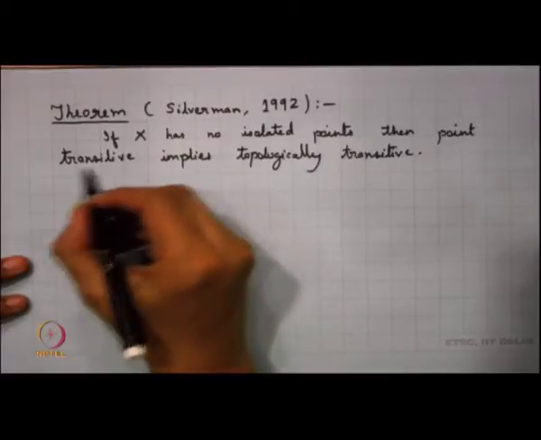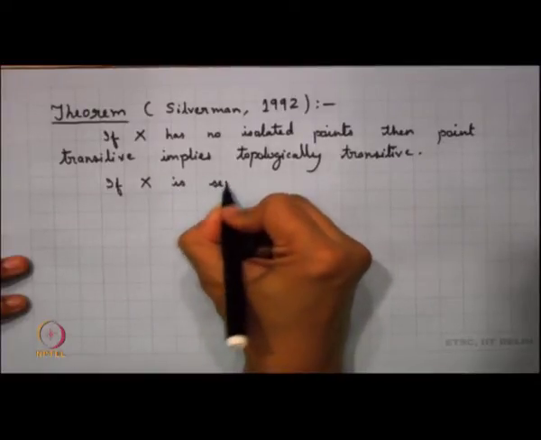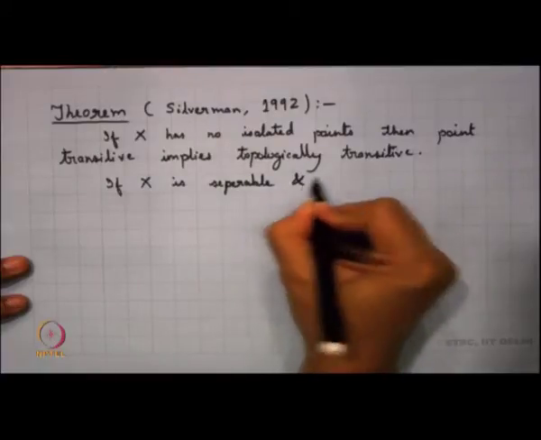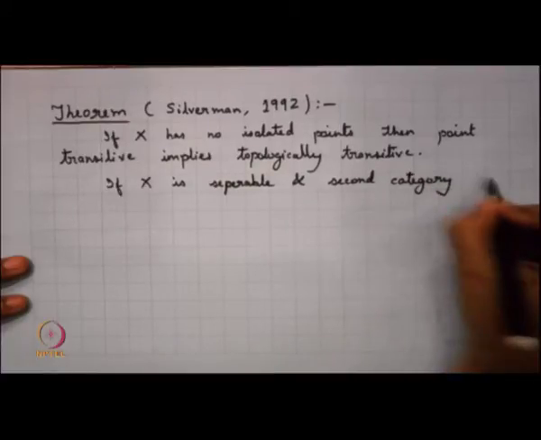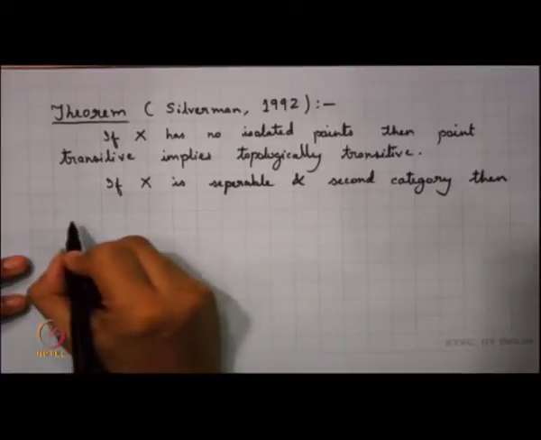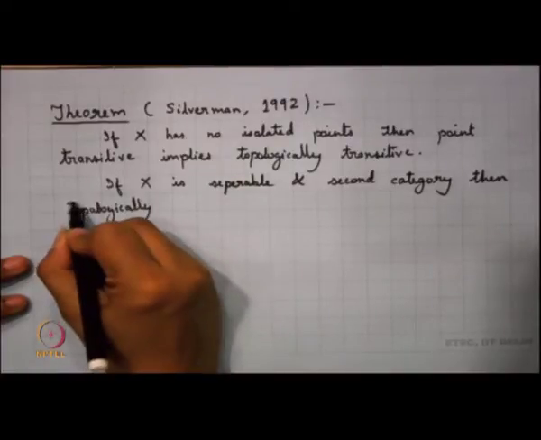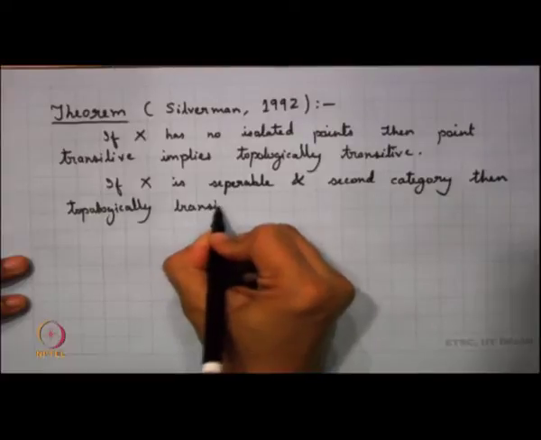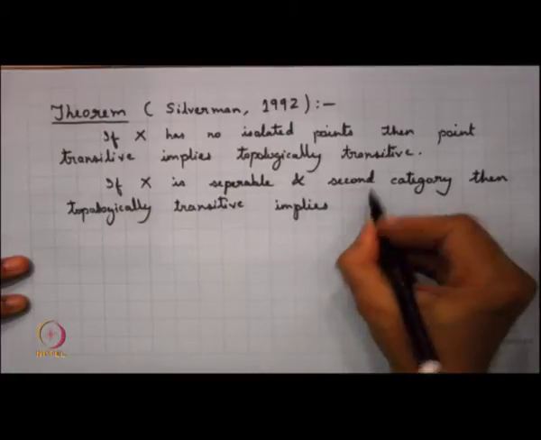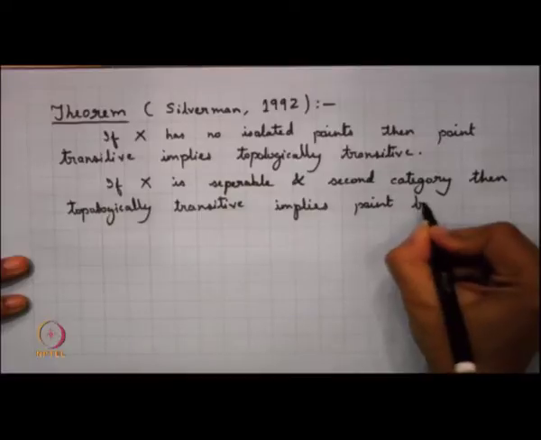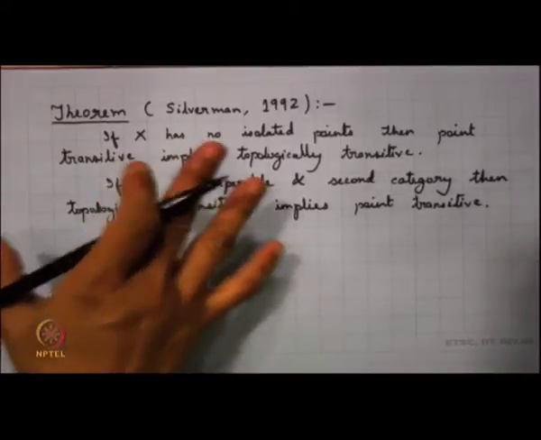On the other hand, if x is separable and second category, then topologically transitive implies point transitive. Why is this theorem important?